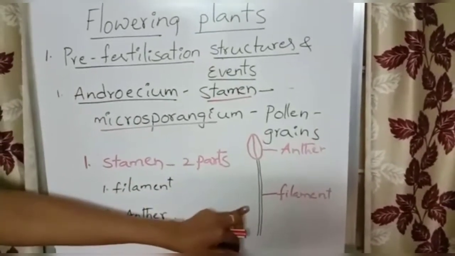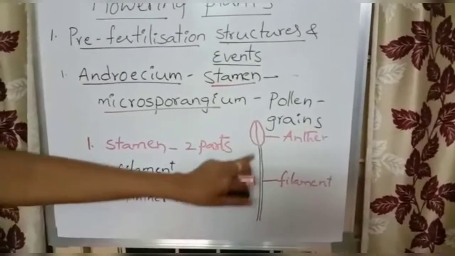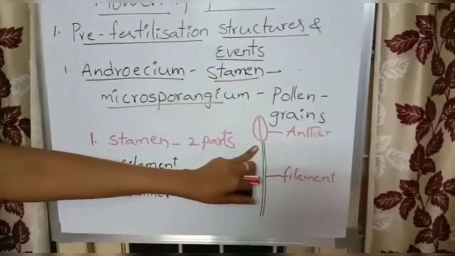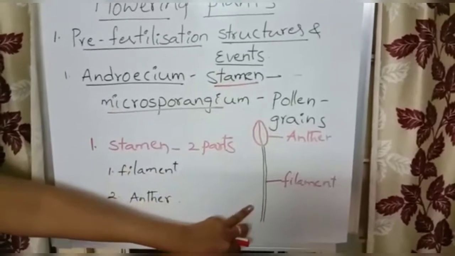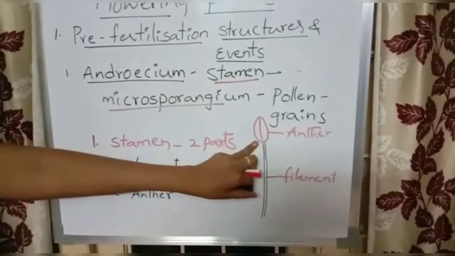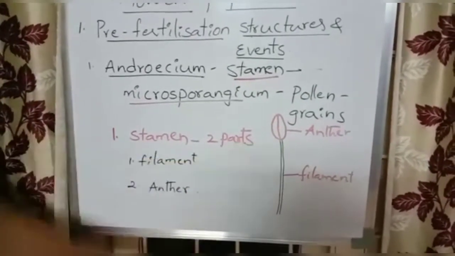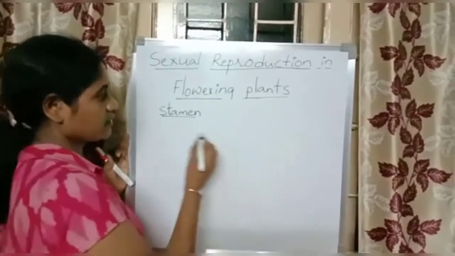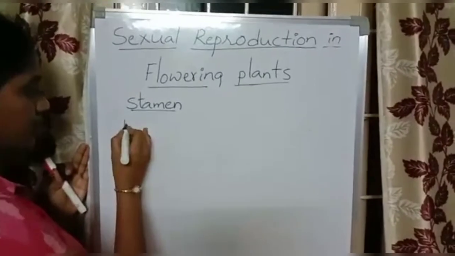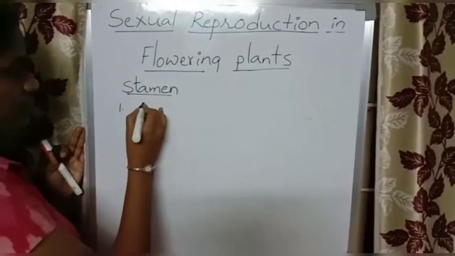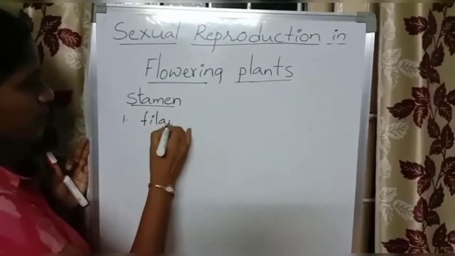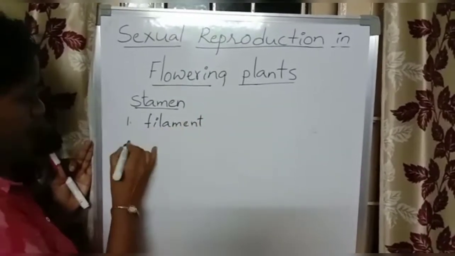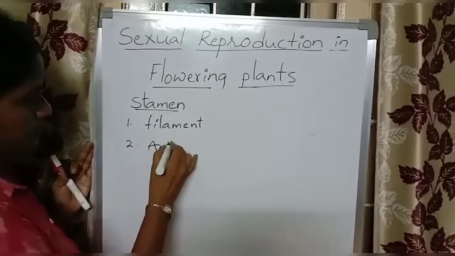Now look at the filament. It is a long slender part, and at the tip of the filament there is an anther. See the structure of the stamen: number one, filament, and the second one, anther.